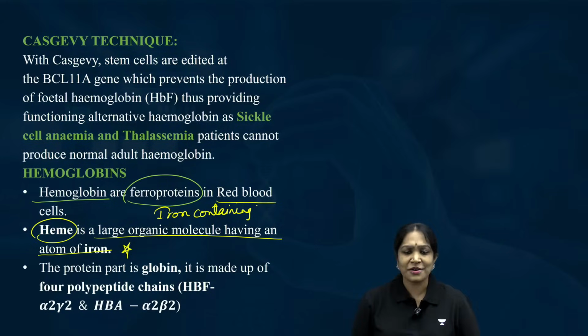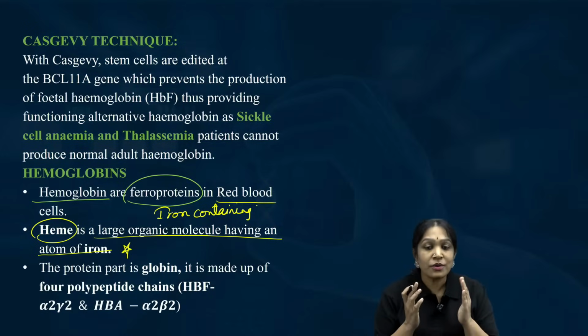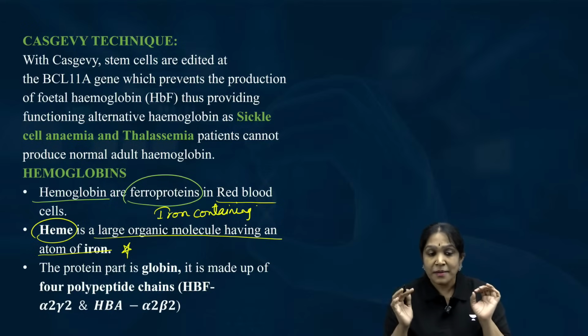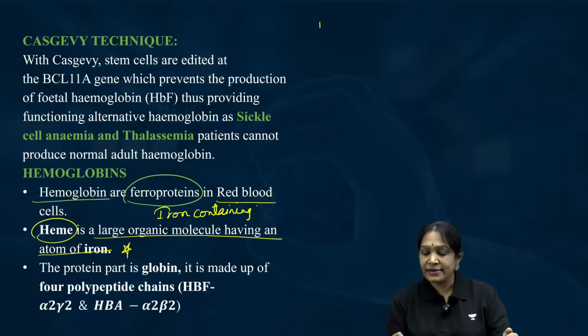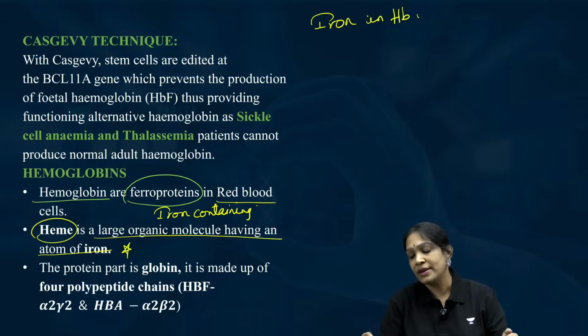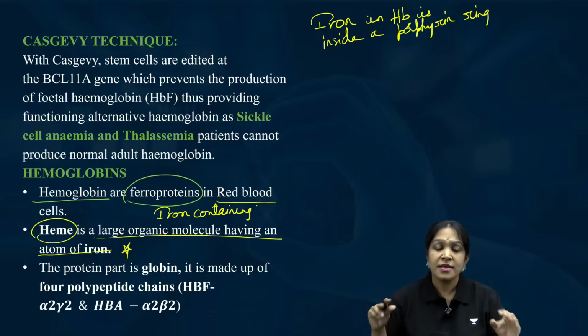Do you also have this doubt? I had this doubt when I was a child. That is, why doesn't the blood rust? In the blood you have iron and there is a lot of water in the blood. So, why doesn't the blood rust? Because the iron in the blood is not free. Iron in the hemoglobin is inside a porphyrin ring. This is not free iron, it is inside a porphyrin ring. That is the reason why.